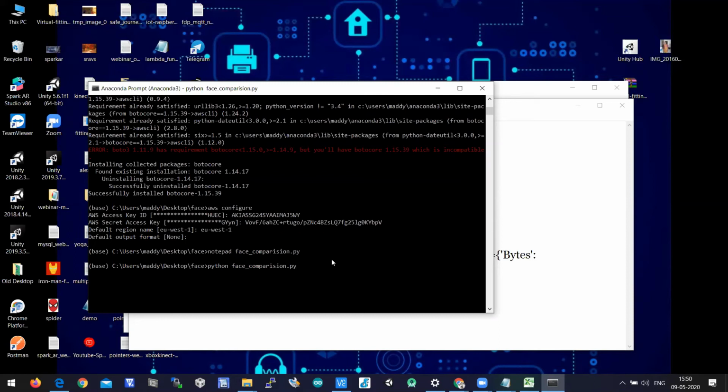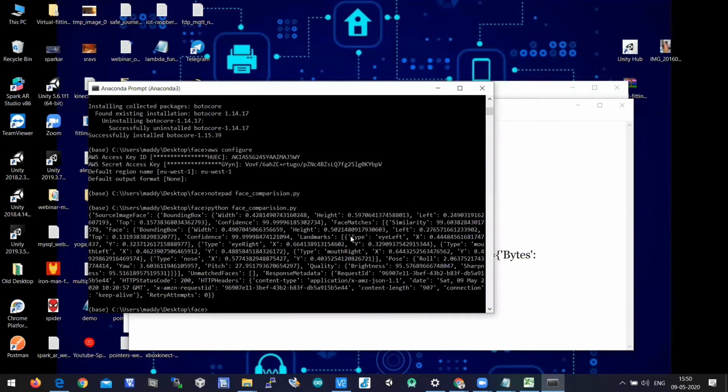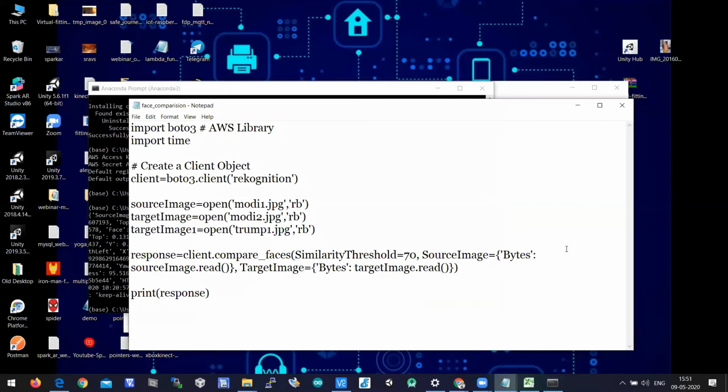Let us understand what it is printing. We got the response. We got the source image face, bounding box, width, height, left, top, and so on. Confidence in the source image is 99.9%, which says that it is a face. FaceMatches, similarity 99.6. We passed source image dot read and target image dot read.